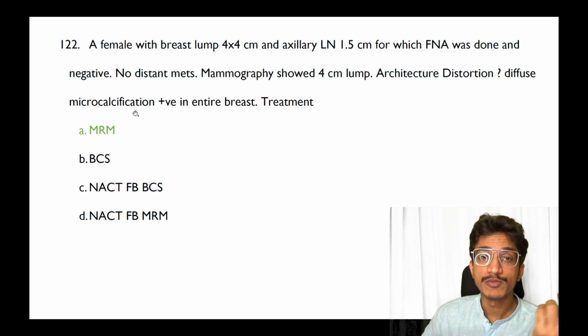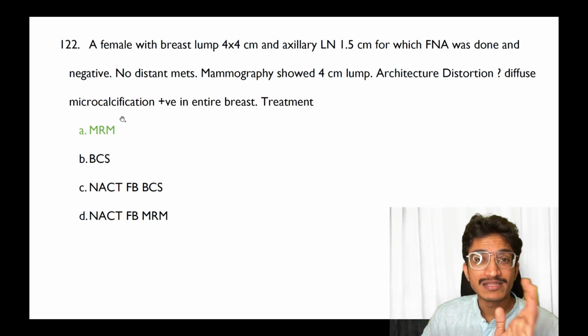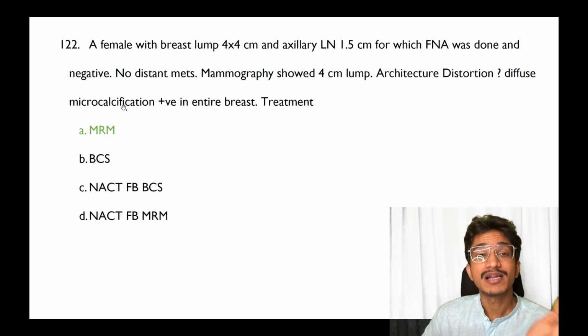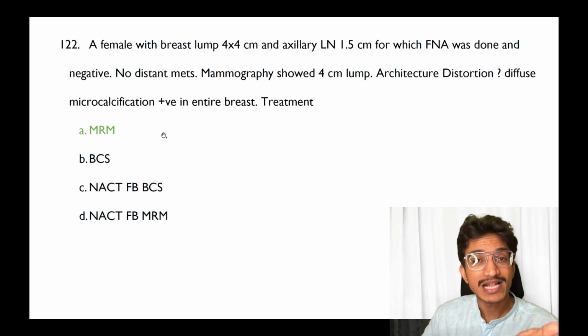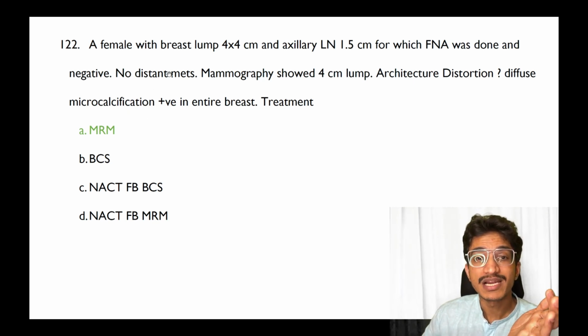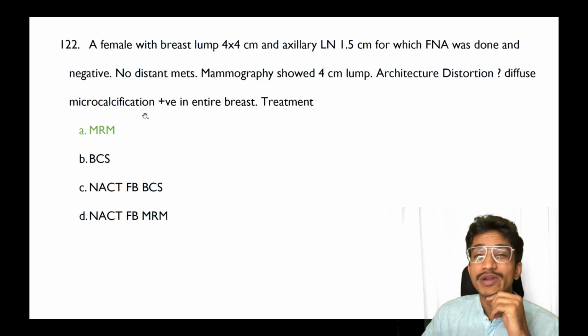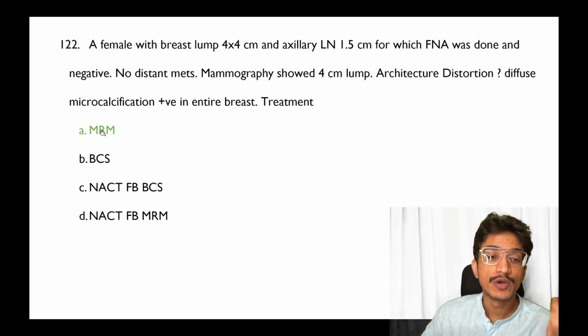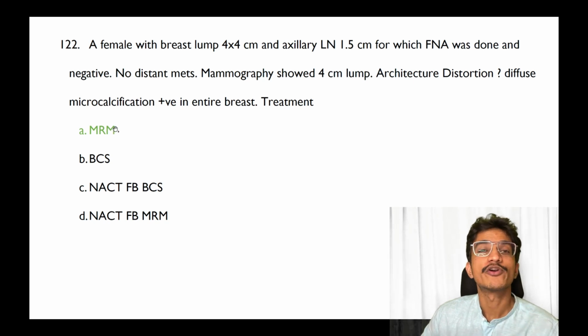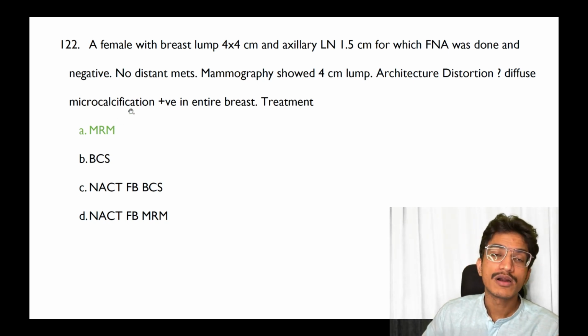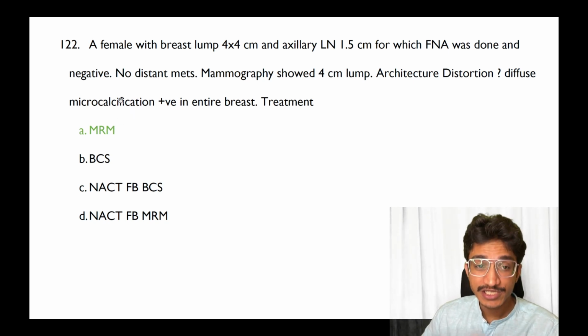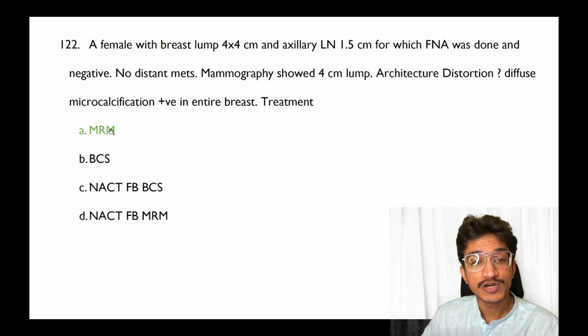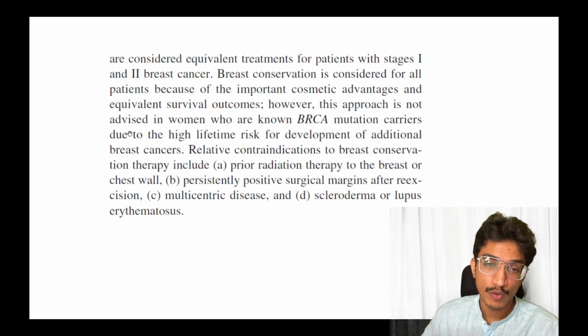Now moving on to a next, female with a 4 centimeter breast tumor with diffuse microcalcification, node is negative for tumor. So it is an early breast cancer because the size is 4 centimeter, but it is associated with a diffuse microcalcification. That means that it is a multicentric disease. So you never do a breast conservation surgery, but it is an early stage disease. So you can go for a MRM followed by APBI or partial breast irradiation, according to me, and the reference from shorts, the answer should be a MRM only.